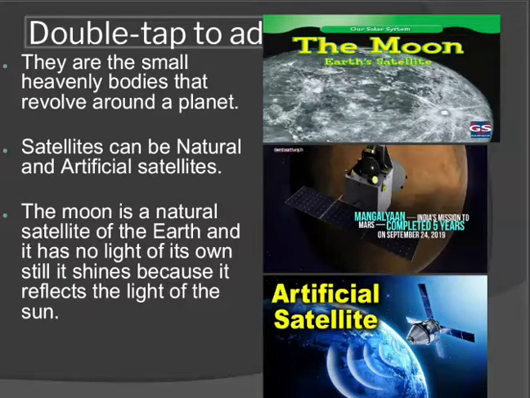I hope you have seen the movie Mangal Mission, they were making the artificial satellite that is known as Mangalyaan. Please have a look at the second picture. They have shown you the artificial satellite. There are different artificial satellites made by humans.